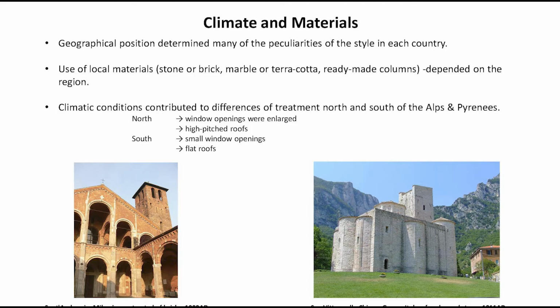In the northern part, we can see the window openings were enlarged, and the pitch of the roof is much higher. That means they are much more inclined because of the higher snowfall. And as it was much colder, to admit much more sunlight, the window openings were enlarged. But in the south, where the sun is really very generous, we can see the window openings reduce in size, and as the snowfall is not that severe compared to the north, we can see the use of flat roofs on the buildings as well.